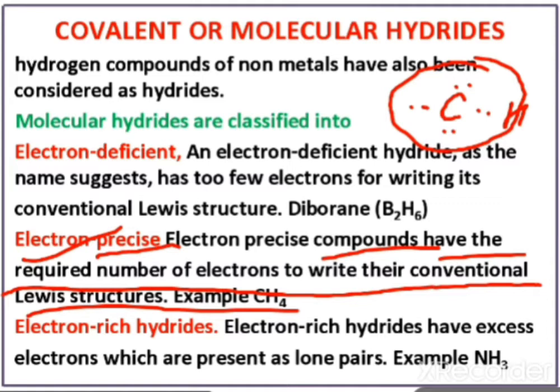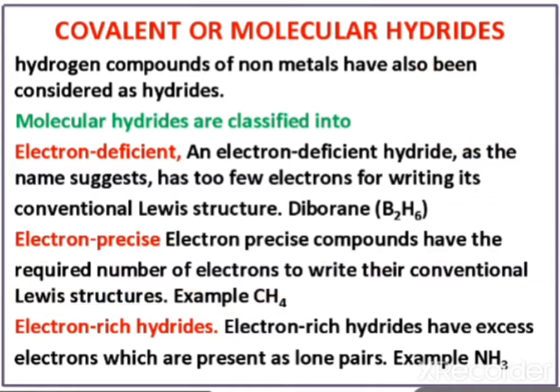The octet is completed. Electron rich hydrides: in these hydrides, the total number of electrons in the outermost shell is more than 8. For example, NH3. Here you see hydrogen.